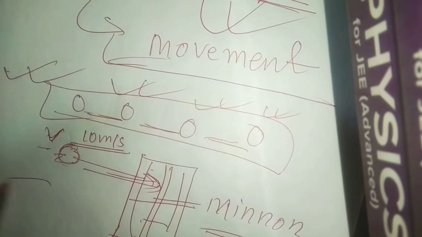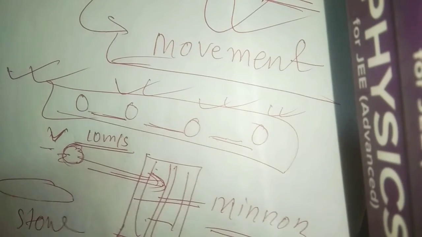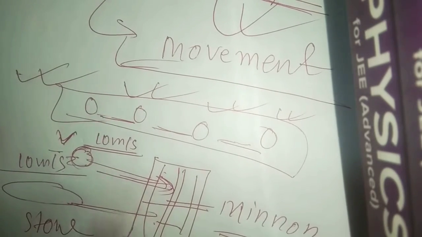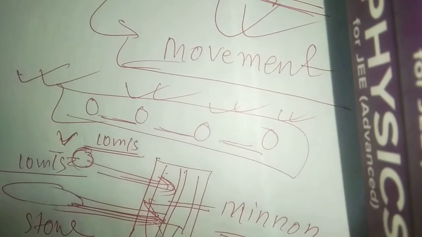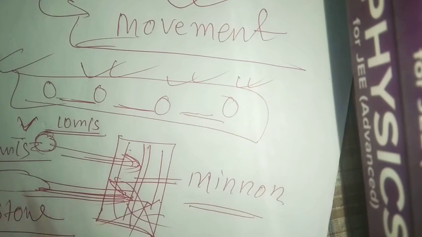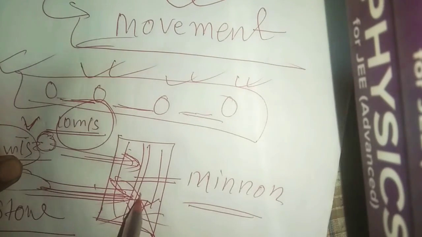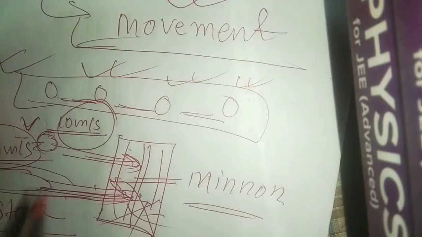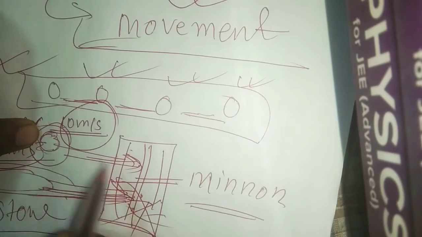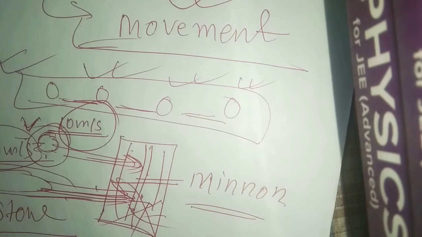But if you bring a stone and throw it with the same velocity, 10 meters per second, at this mirror, the mirror will break. So we have the same velocities, but the mirror breaks when we throw the stone, while when we throw the paper ball it does not break.